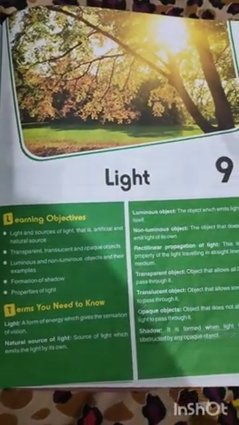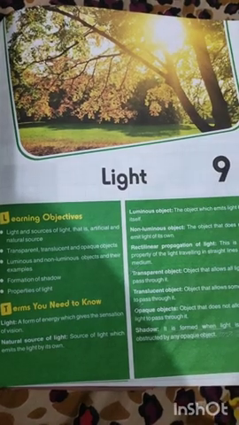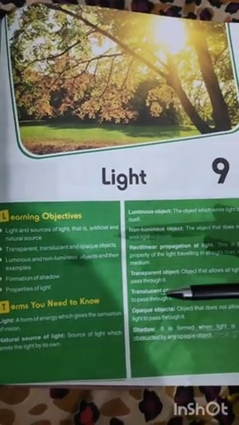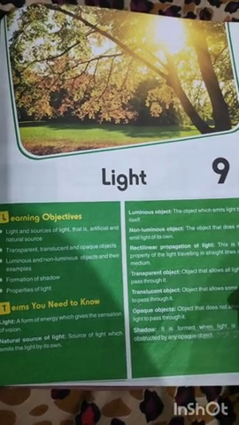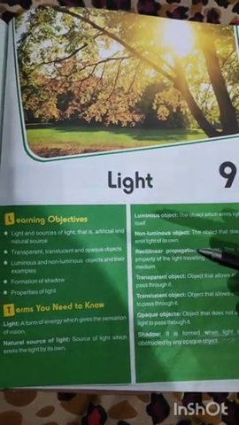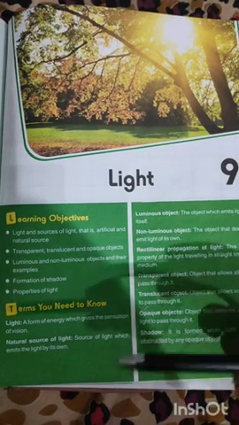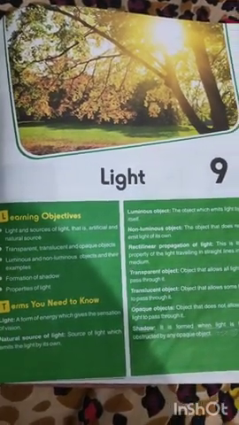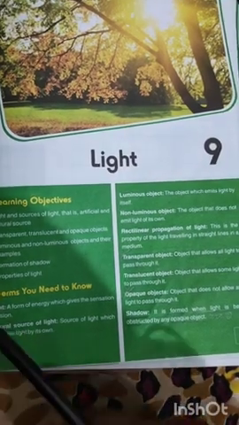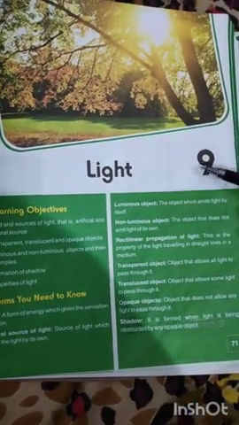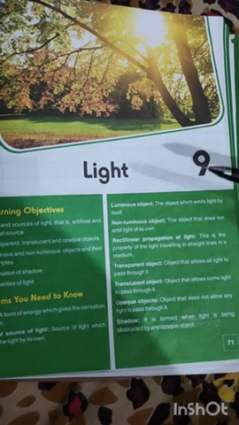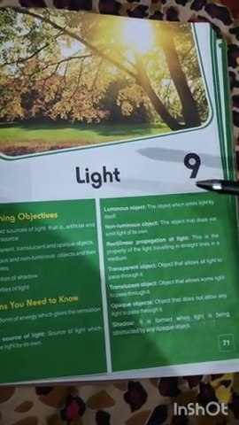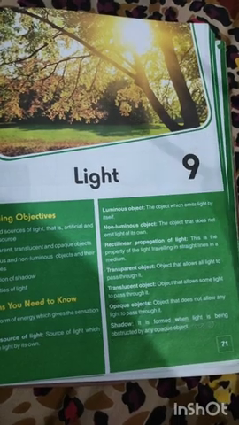So firstly you need to understand the meaning of light, and now I will tell you what I am going to discuss today. So we are going to learn today about light, natural source of light, luminous object, non-luminous object, rectilinear propagation of light.